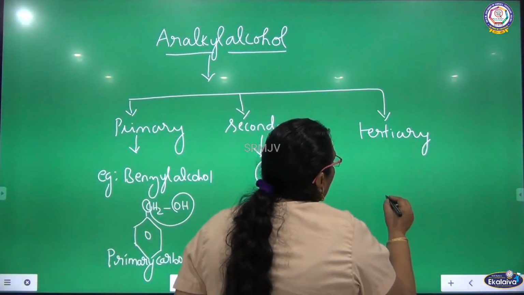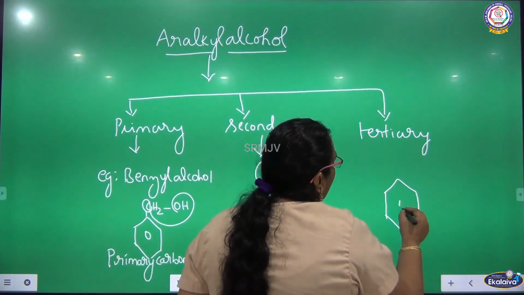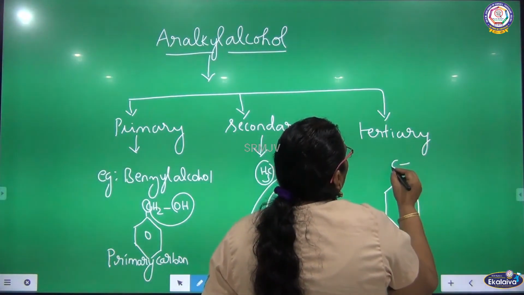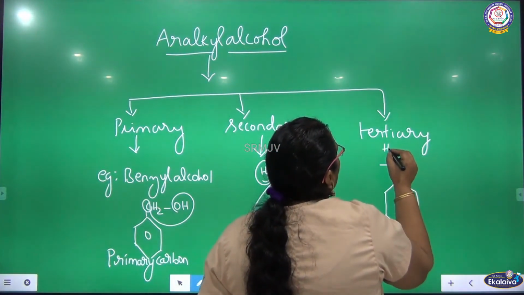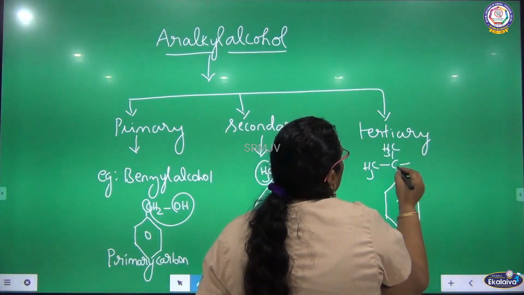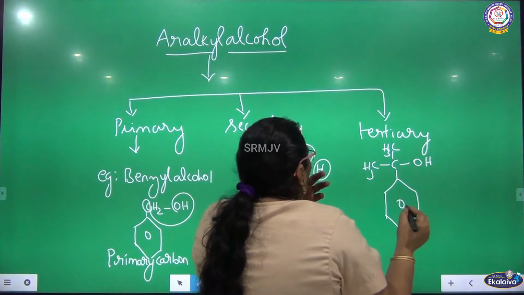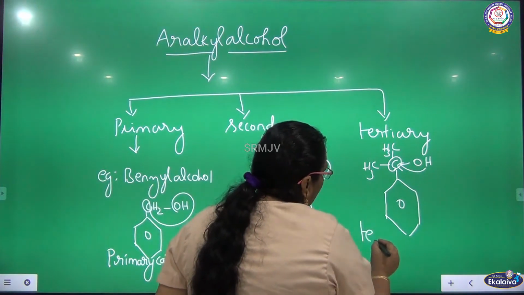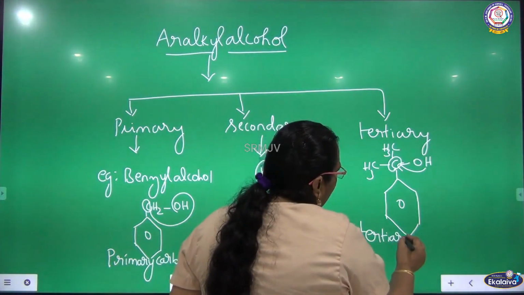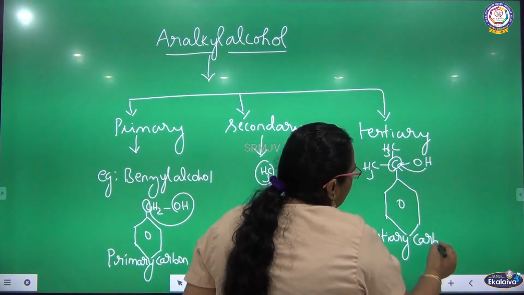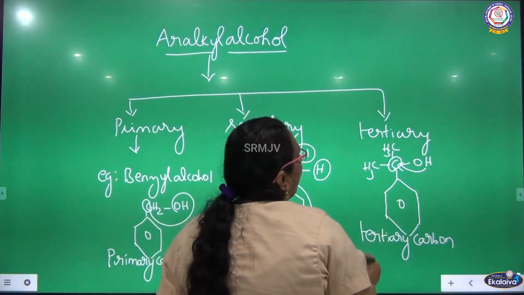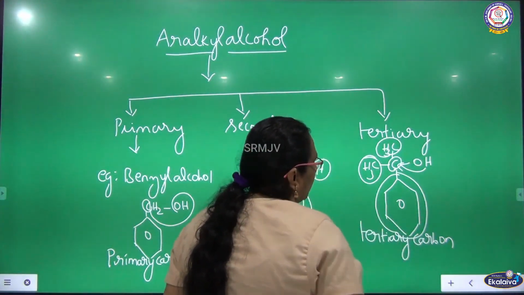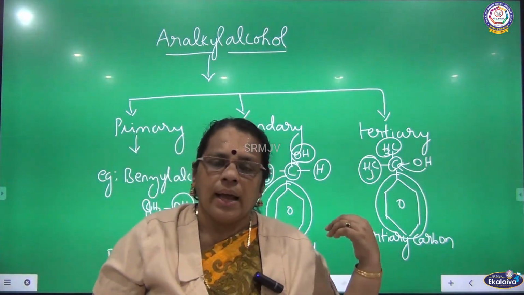What is a tertiary? We are going to talk about tertiary, where OH is attached to the tertiary carbon. So what is a tertiary carbon? It doesn't have hydrogen, so on all three sides it will have bulky groups. So we can call this tertiary because OH is attached to the tertiary carbon. Tertiary carbon doesn't have hydrogen but it has three bulky groups. Here one bulky group, here one bulky group, this is another bulky group. So it is a tertiary alcohol and tertiary carbon.